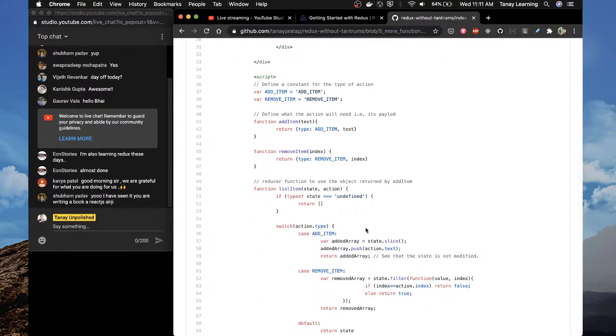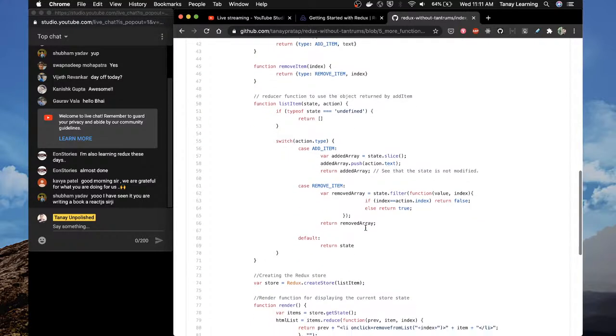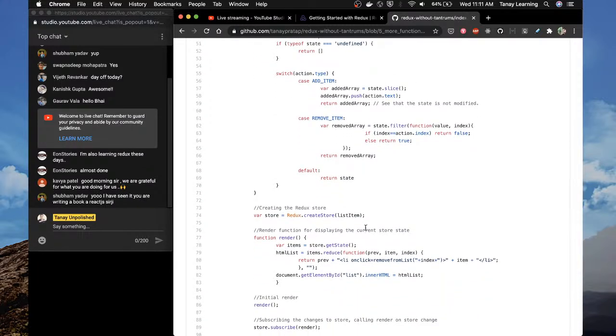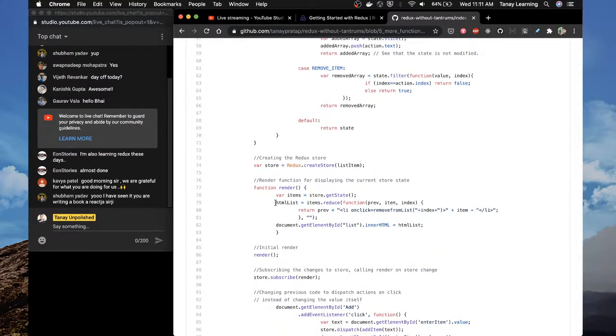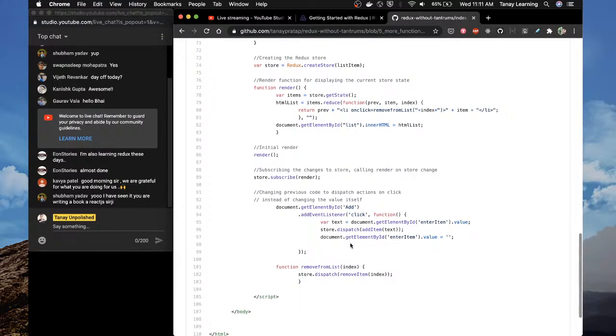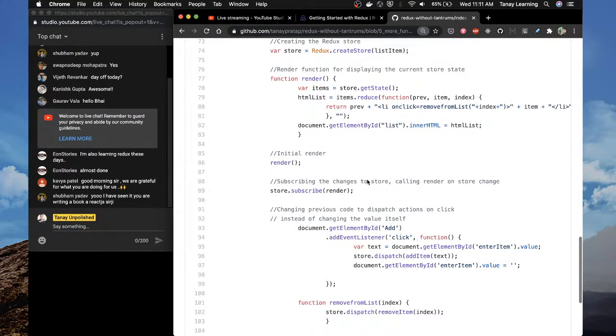So here is what I was doing in 2016. Add item, remove item. This is my own code to understand Redux. Add item, remove item, creating the store, and then this is like a vanilla JavaScript render. Items.reduce. Okay, nice. Subscribing the changes to store, calling render on store change, store.subscribe(render). This is really nice. What this is trying to do is there's a render function, which is like a React render function, but is not a React render.